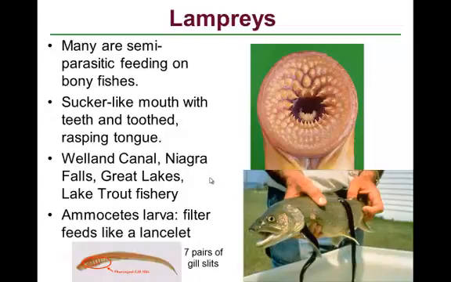trout every year. And then it was decided that we would want to have large ocean-going ships come up the St. Lawrence River and go into the Great Lakes. But to do that, they had to go around Niagara Falls. And so we dug a canal called the Welland Canal. And for the first time ever, ocean-going ships were able to reach the Great Lakes. But also, for the first time ever, we had disturbed a natural barrier, and lampreys were able to reach the Great Lakes, and they attacked the lake trout fishery.